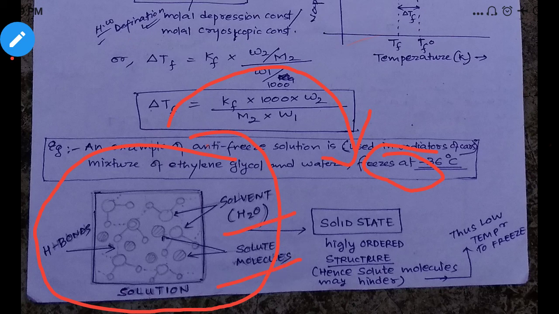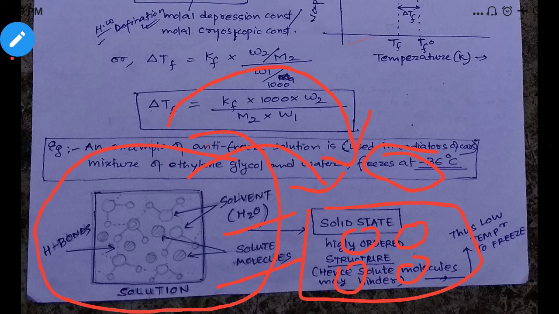So you can see, for a highly ordered arrangement, since we are converting to the solid phase, what will happen? These solute molecules, whatever is present, will restrict the arrangement. Because of the presence of the solute molecules in the solution, whatever we want to prepare, that means we are trying to freeze, in the solid state the solute molecules will restrict their way. So the arrangement which we want in the solid state will not form easily, because of the presence of the solute molecules in between the solvent molecules.